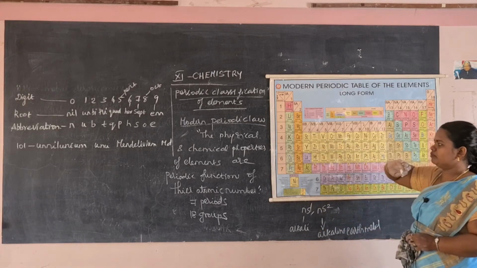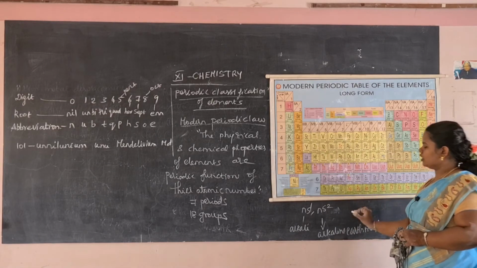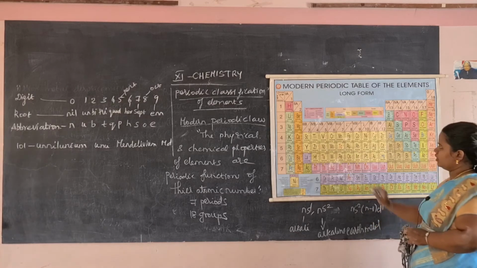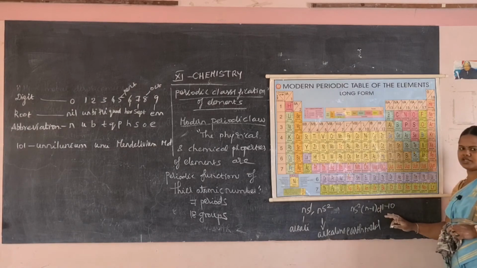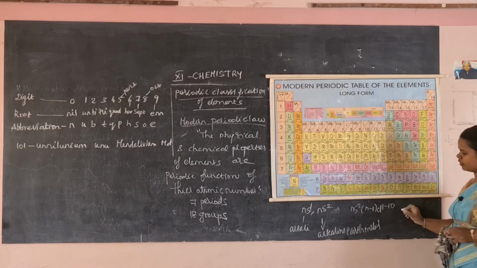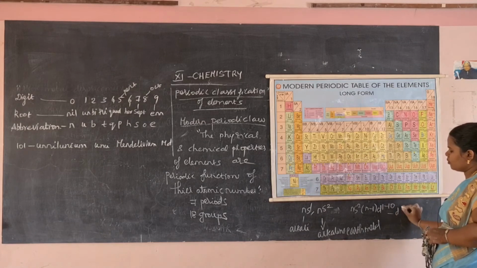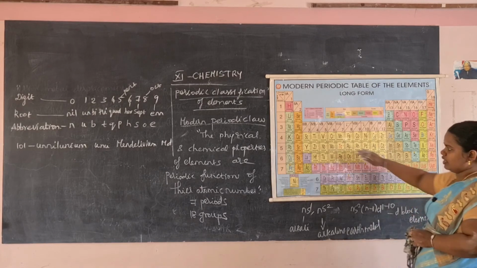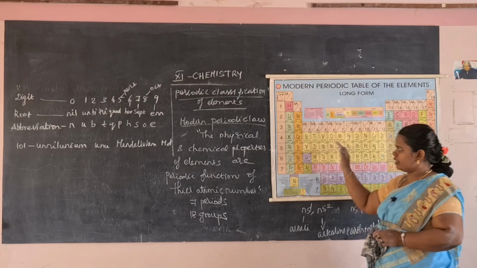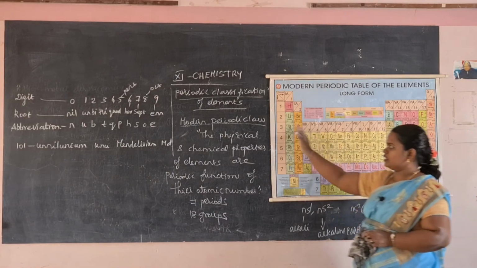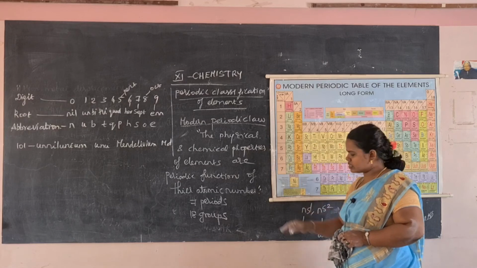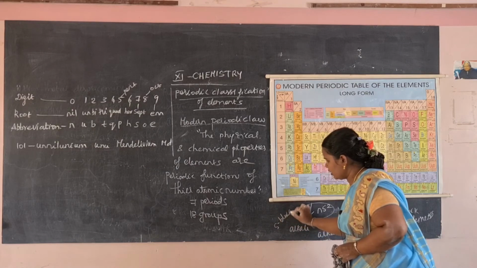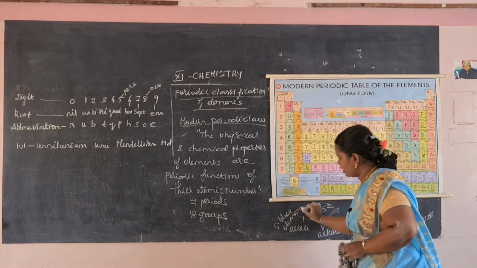Then the third to 12th groups have the electronic configuration ns2 (n-1)d1 to 10. The third to 12th groups are known as d block elements. The last electron enters into the d orbital, so they are called d block elements. Here the last electron enters into the s orbital, so these two groups are called s block elements. You have already learnt this in 10th standard.